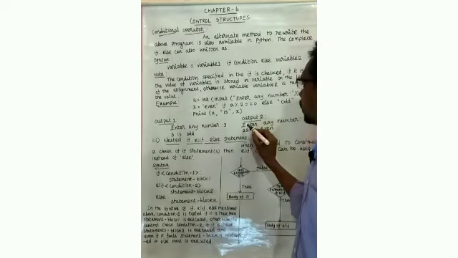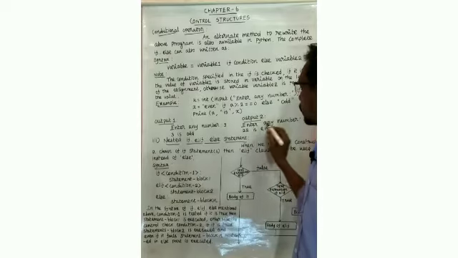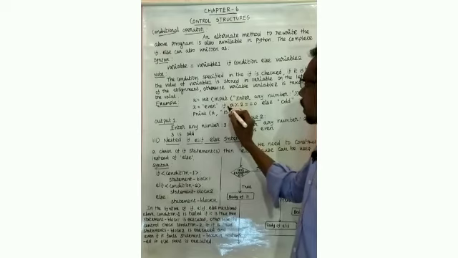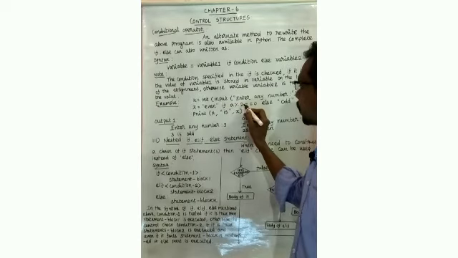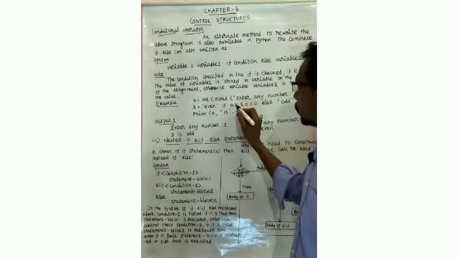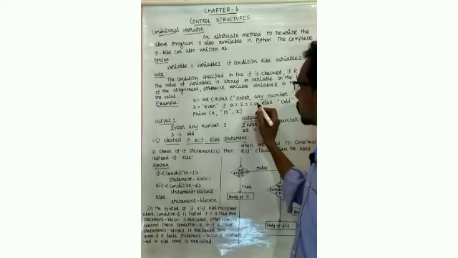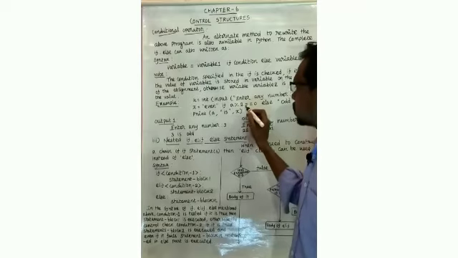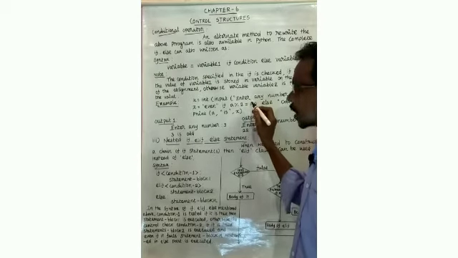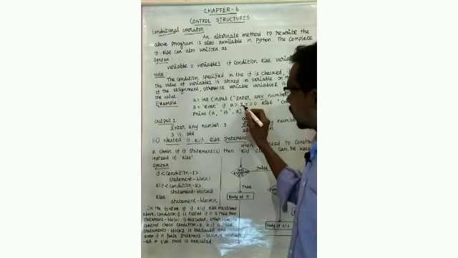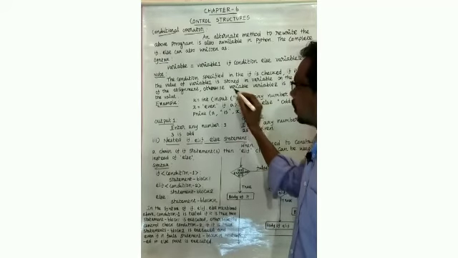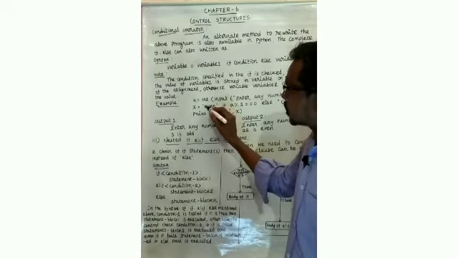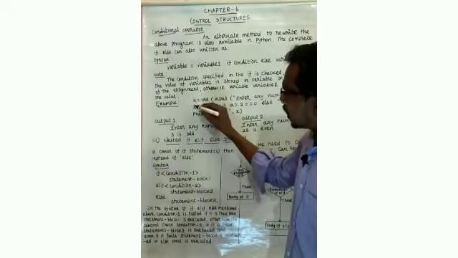Second output: accept the input value from the user, enter any number. The value given is 22. So check the condition. If a modulus operator 2, the value of a is 22. 22 modulus operator 2 double equal to 0. 22 modulus operator 2 answer is 0. 0 double equal to 0, the condition is true. If the condition is true, the first, variable 1, will execute. In variable 1 what is given is even. So even is stored in x.